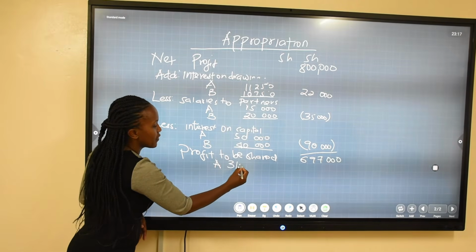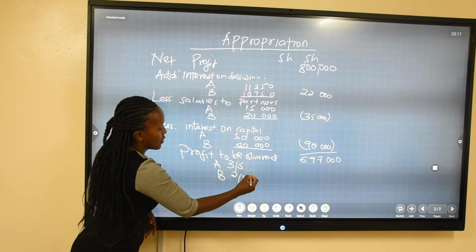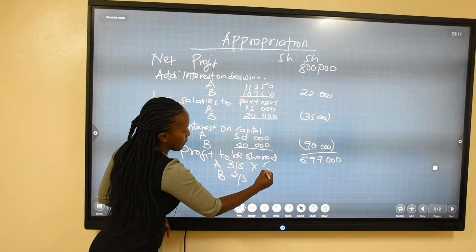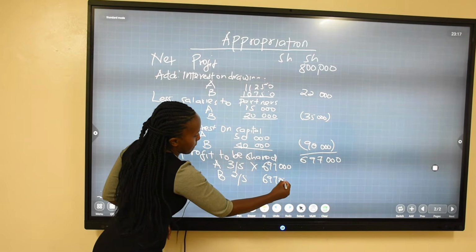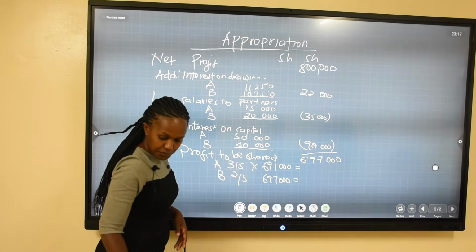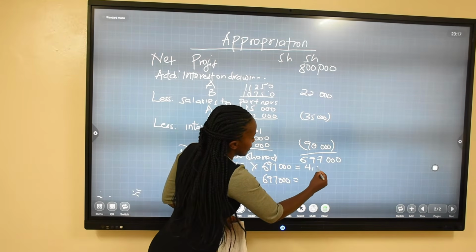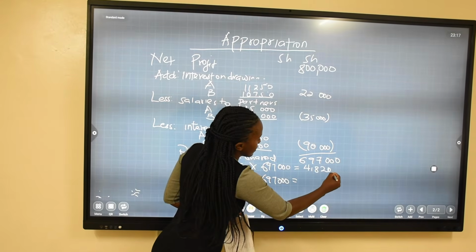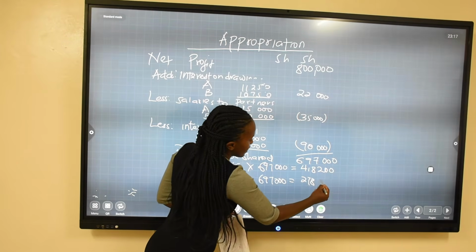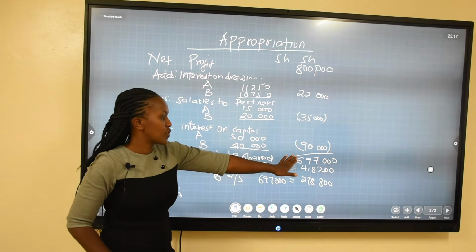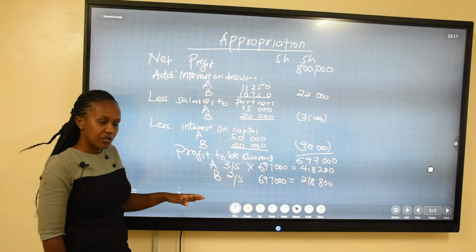A is going to get 3/5 as per the agreement, while B is going to get 2/5. So you multiply with that amount, and you're going to get 418,200, and this one is going to be 278,800, and that will offset the whole of this balance, leaving us with 0 or nothing. So this is going to be the appropriation account.